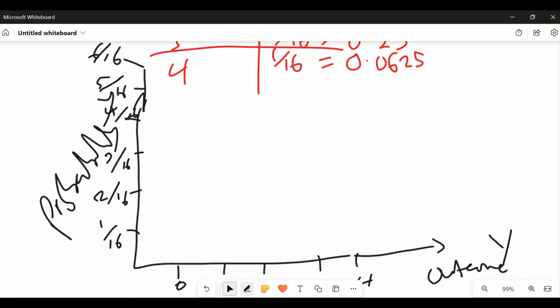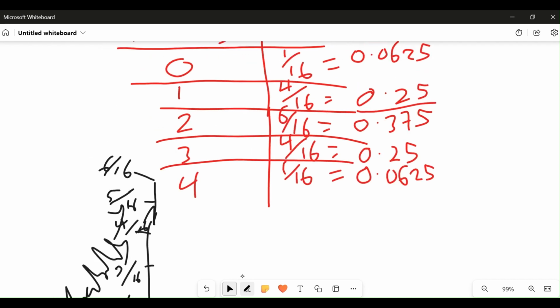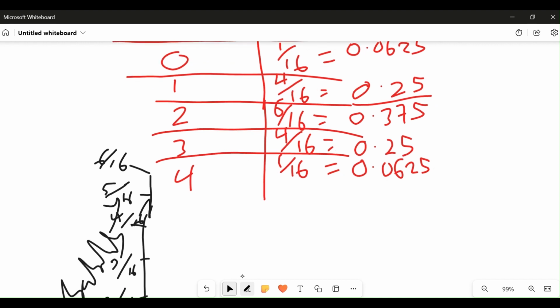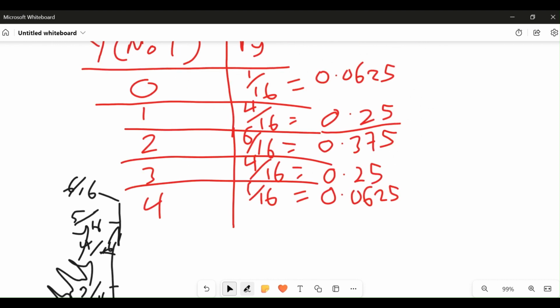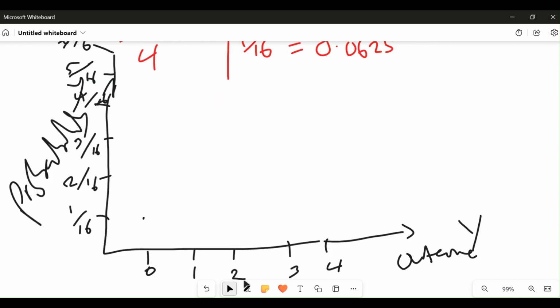All right, so what's the probability that 0 tails shows up, or no tail shows up? That's 1 over 16. So what's the probability that 1 tail shows up? Is 4 over 16. Probability that we have 1 tail, that's 4 over 16.